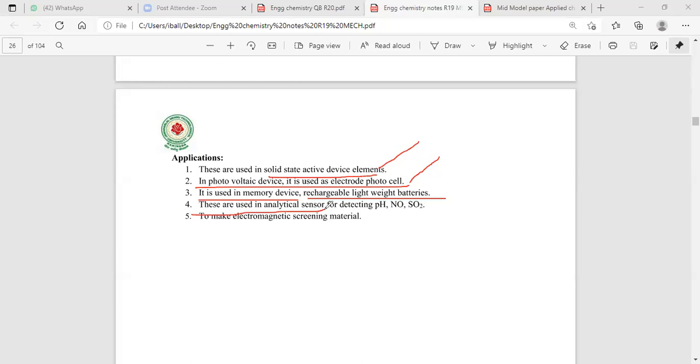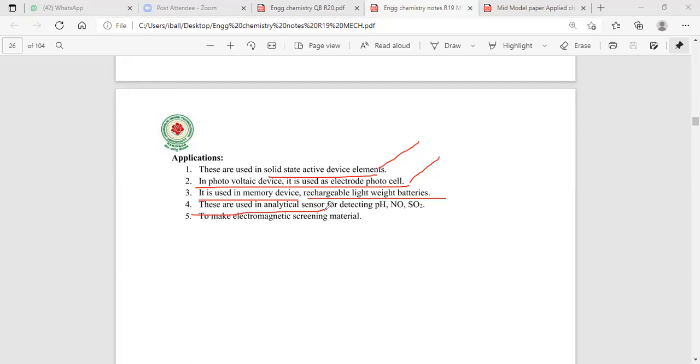Okay. Now, when we're discussing conduction polymers, because of the high electrical conductivity, they are used in solid state active device elements. Solid state active device elements ante, just like circuit boards, LED TV, LCD TV, and field effect devices. As discussed in the last classes, solid state devices are electrical conductors combined with the semiconductor material.